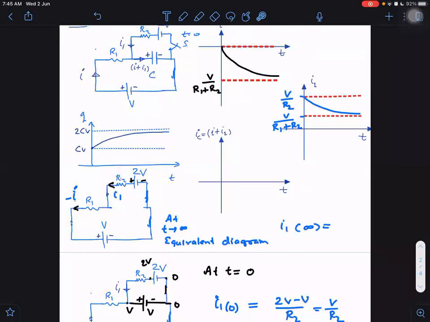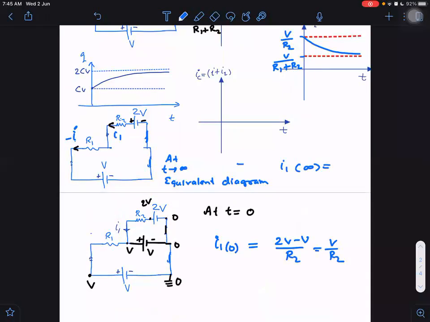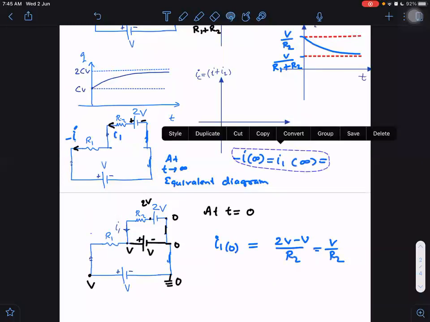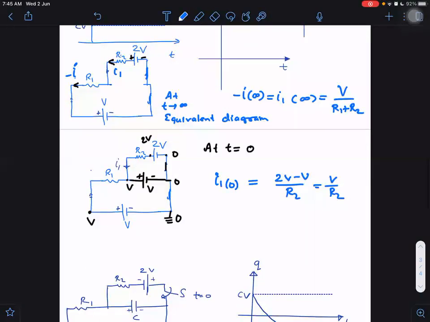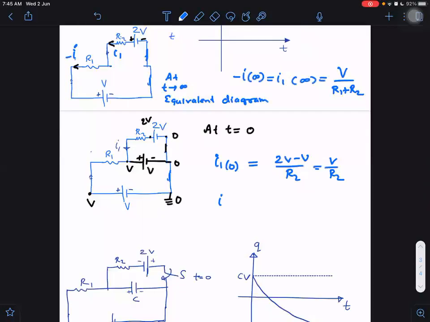So if this current is I, then this current is minus I. So I can also say it is equal to minus I at infinity, because both represent the same current, and this current was equal to V divided by R1 plus R2. Here also, what was I at 0? Minus I at time 0 was equal to V minus V upon R1, and that is 0.